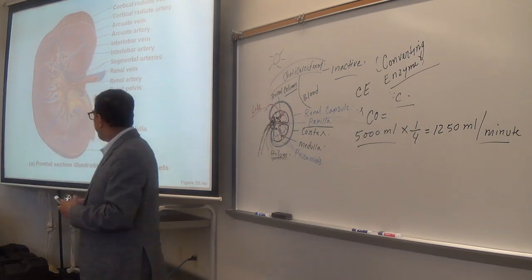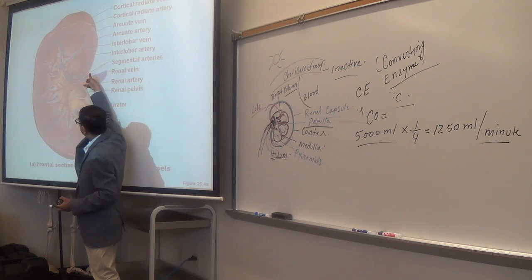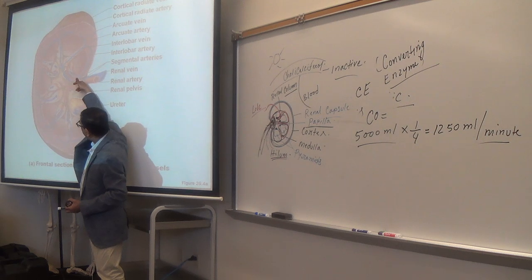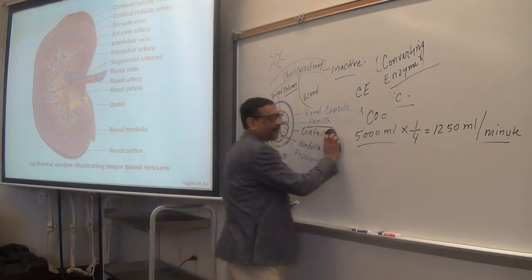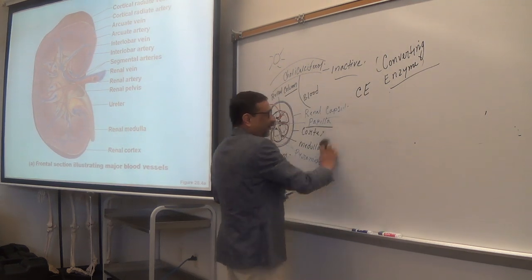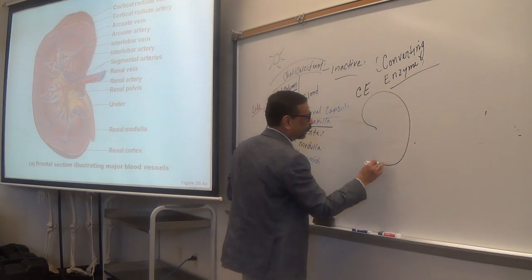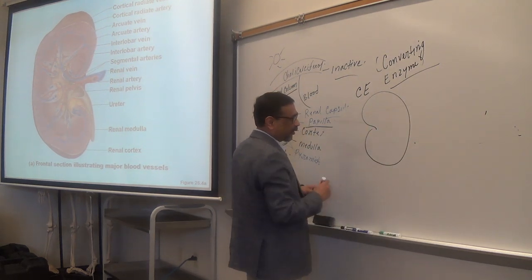And immediately after the renal artery enters through the hilum, it divides into two. So this is the kidney, and this is the renal artery.